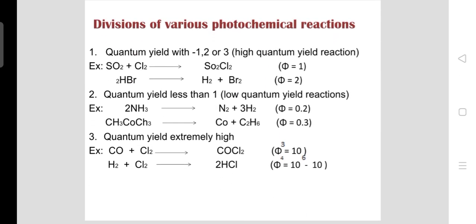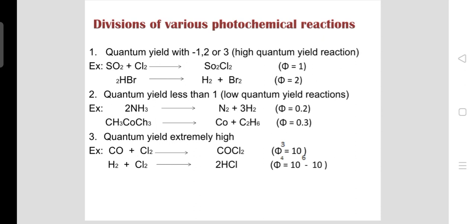So the next one, division of various photochemical reactions. Now there are three types. Here you can see high quantum yield reaction, low quantum yield reaction and extremely high. The high quantum yield includes quantum yield with values 1, 2, 3. Some reactions are given. For example, you can see 2HBr gives H2 plus Br2 with quantum yield 2.